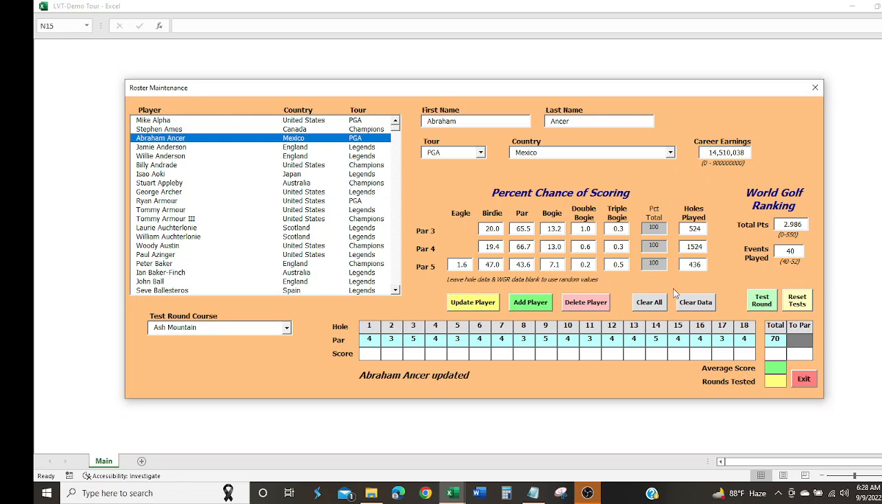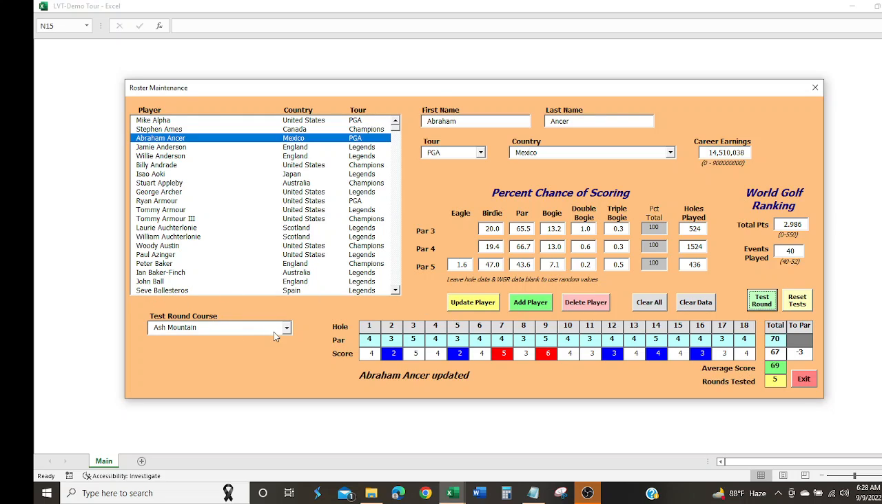And we can also test out these changes on any of the courses that are in your course database to see what the scoring would probably be based upon the percent chances here. This is using normal conditions, no wind and just normal green speed, normal green hardness, and no other conditions other than just random and these percent chances. You can play as many rounds or test out as many rounds as you like to get the average.